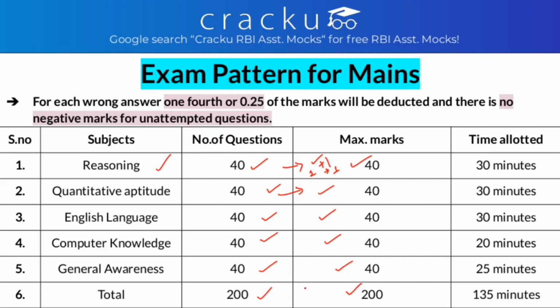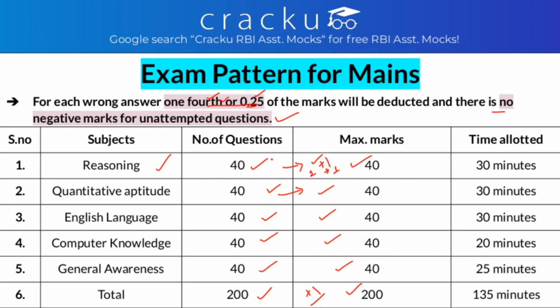For every correct answer you get +1, and for every wrong answer 1/4 will be deducted. That is, we have a negative marking of 1/4, that is 0.25. And what if you leave a question unattempted? For every unattempted question there is no negative marking.